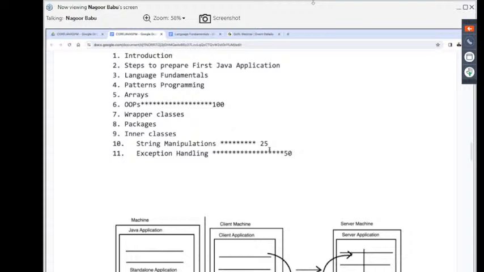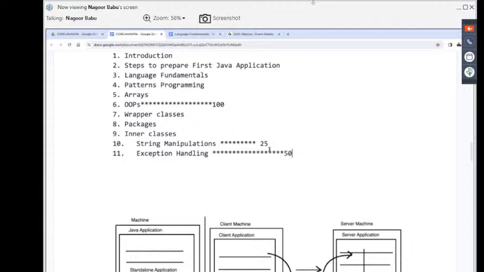At compilation time, we may get errors. We will correct them, no problem, as per our awareness. But if we are getting errors at runtime, how can we correct them? How to prevent the errors at runtime? How to avoid the errors at runtime? That overall study we are going to understand in exception handling.